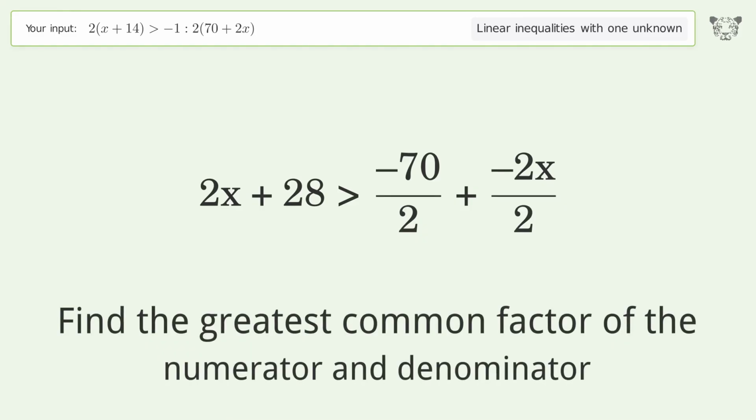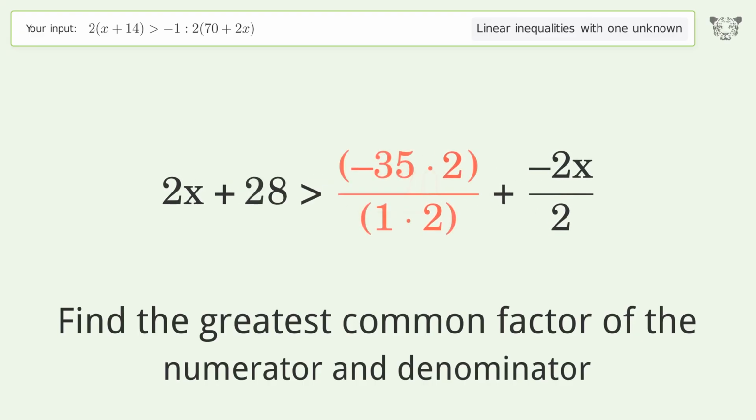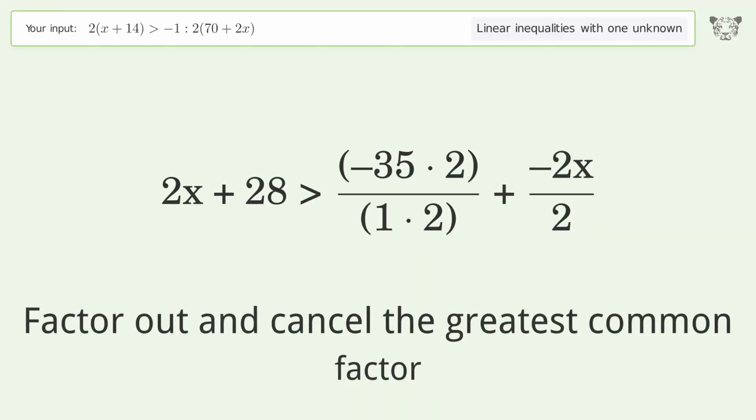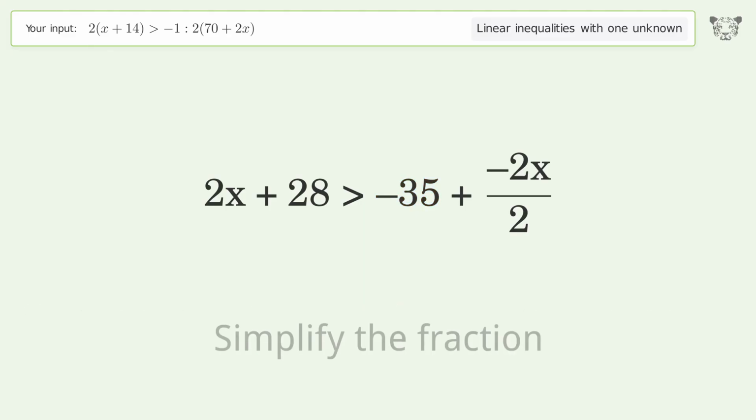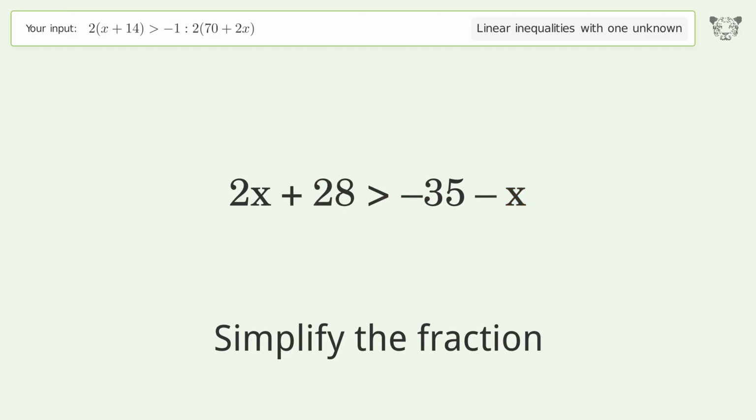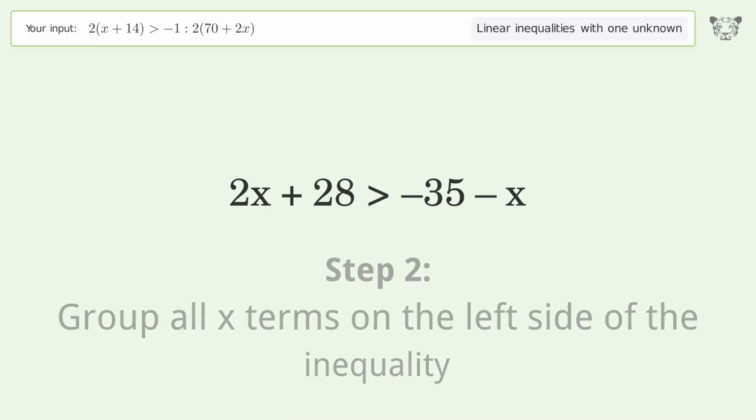Find the greatest common factor of the numerator and denominator. Factor out and cancel the greatest common factor. Simplify the fraction. Group all x terms on the left side of the inequality.